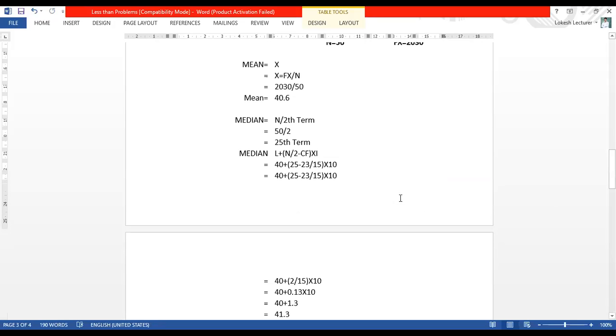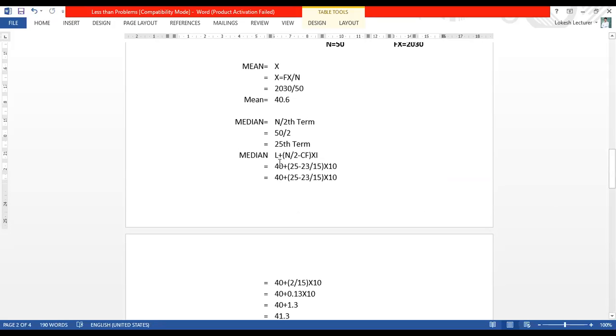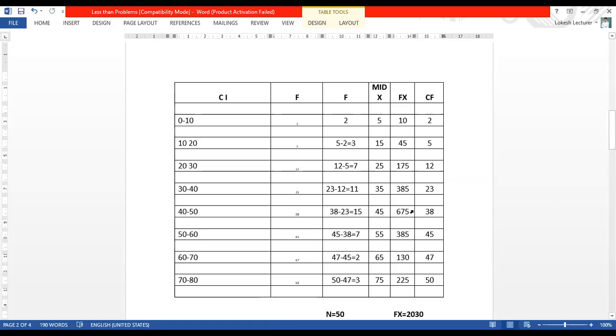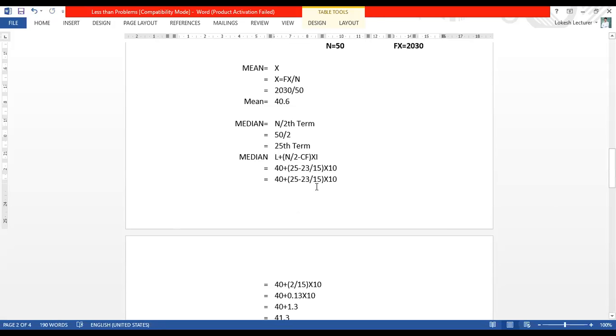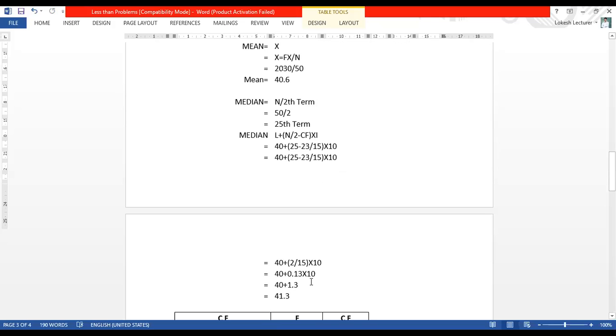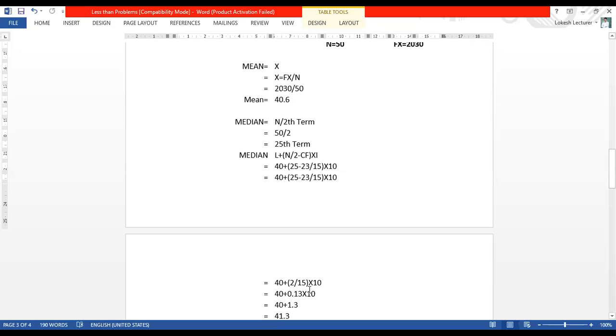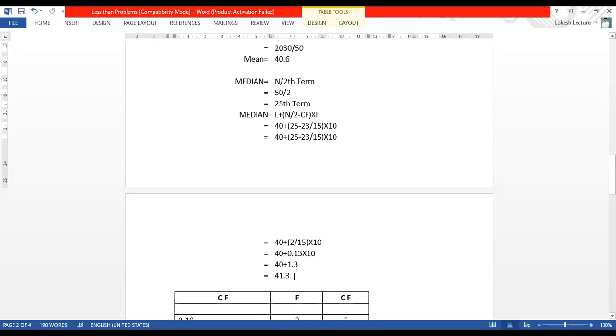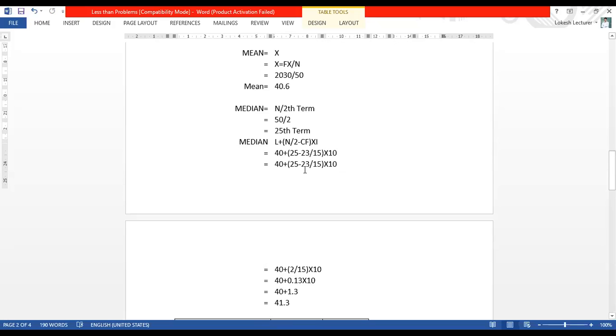That I have shown here. Please note, 25th means, L is 40, already I told you. N divided by 2 is nothing but the 25th term. CF 23 divided by F 15, already I showed you where it is, 15 here. This area I've selected, right? That's why I have to take 15 into 10, the class interval. You have to calculate. As usual you will get the answer, that is 41.3. Even the mean we got almost the same value, and even the median we got almost the same value.